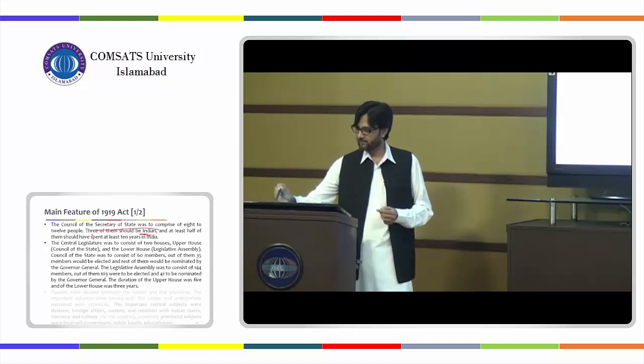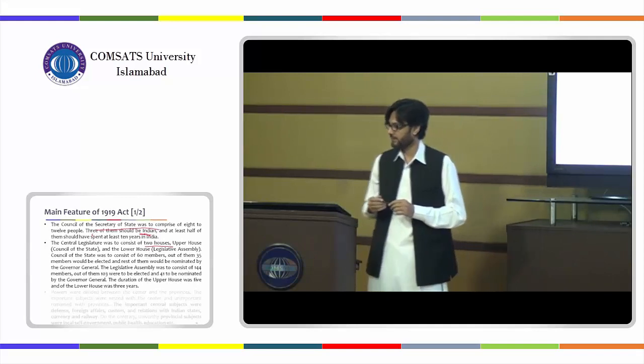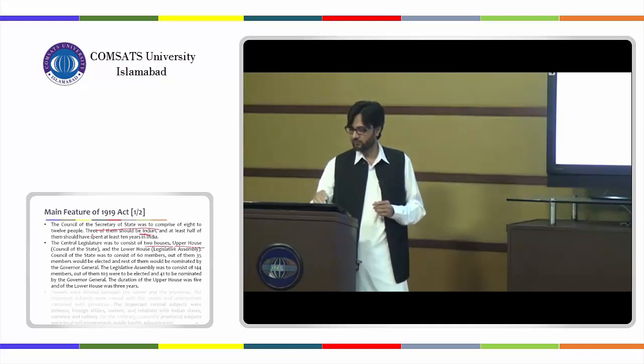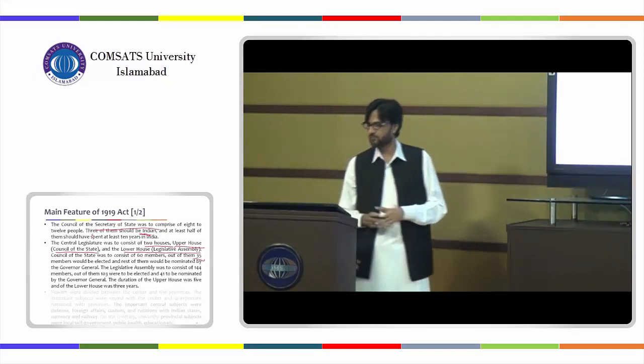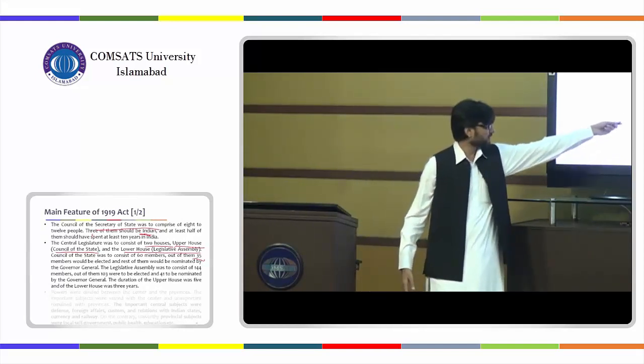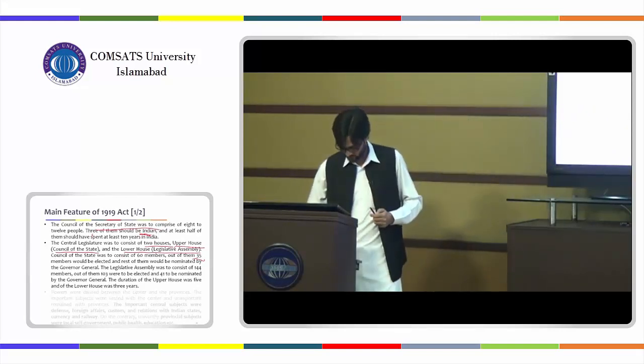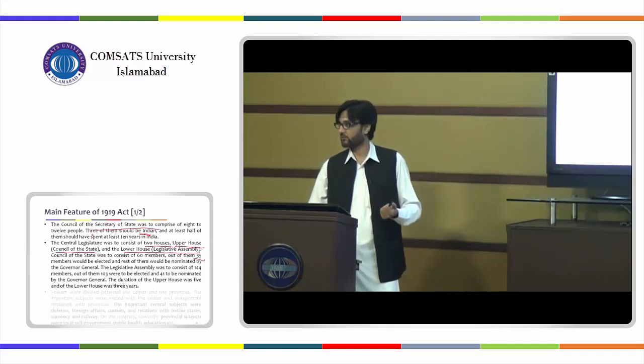Then a bicameral legislature was there. Bicameral means 2 houses, upper and lower house. The upper house, or the state council, was there, and then the lower house, the legislative council. This is a detail of how these things were made. I would not like to get into it because it is purely a matter of political science. You can study these details at home, but I would not like to explain how many members were supposed to be selected, and how many were supposed to be representative or something like that.